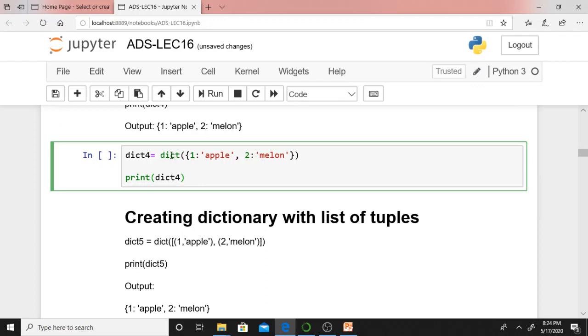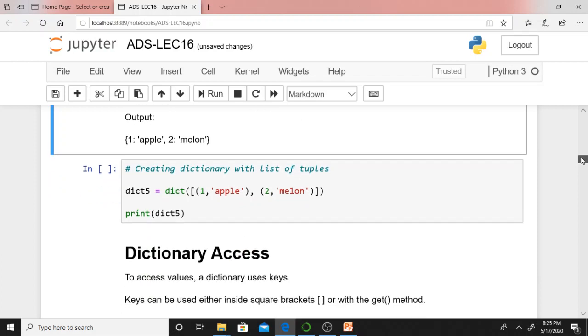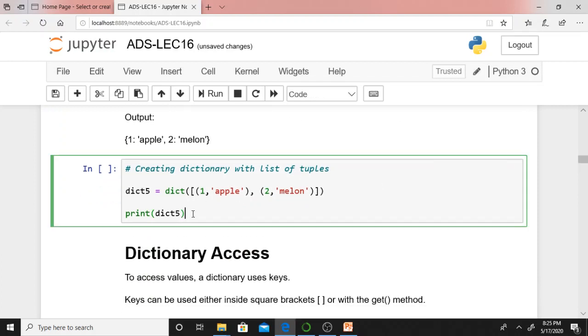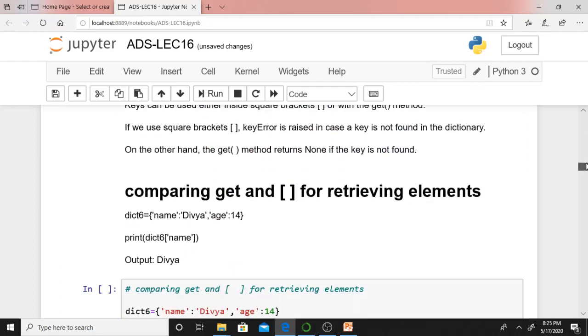Even I can create a dictionary with the help of the predefined function dict. Key value pairs: if I supply 1 as key, apple as value, 2 as key, melon as value. Not only with curly braces, I can also create a dictionary with the dict function. Again I am creating one more dictionary with the dict function. 1 apple, 2 melon. It is simple and straightforward. This particular dictionary will automatically get displayed.